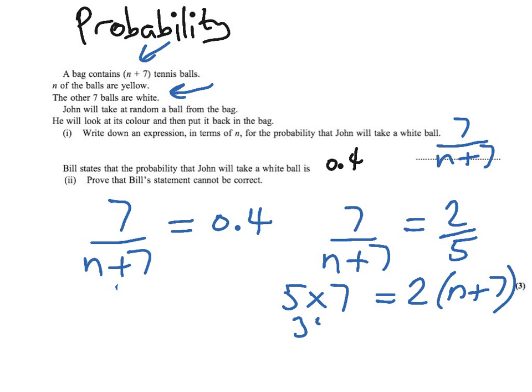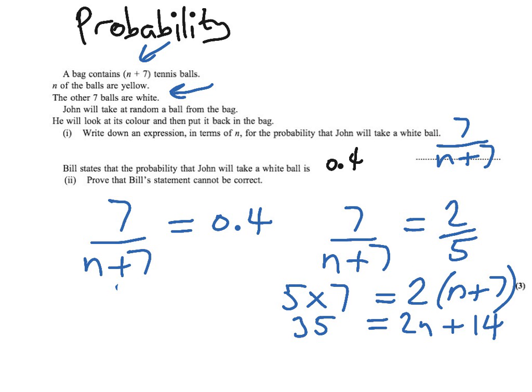So we have 35, and let's expand the bracket, 2n plus 14, so that's the 2 multiplied by n and the 2 multiplied by 7. Now we need to isolate this n, so let's take 14 from both sides of the equal sign.